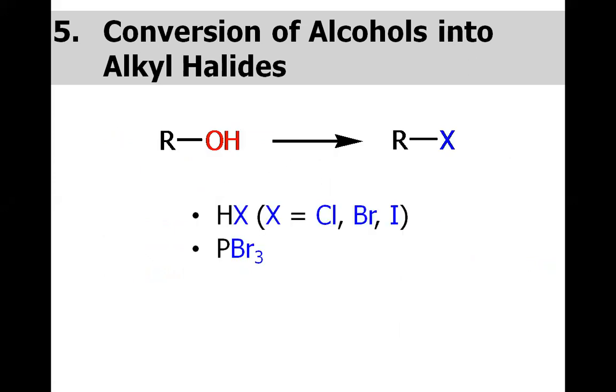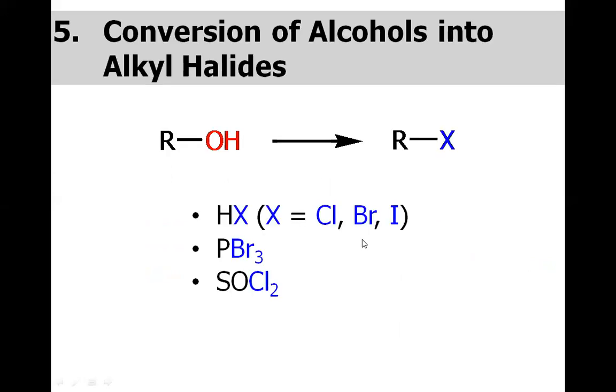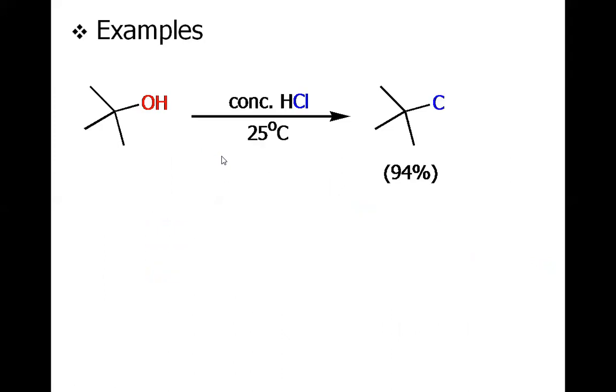Now let's discuss the conversion of alcohols into alkyl halides. If we treat the alcohol with the halogen acids such as HCl, HBr, or HI, and also if we treat with PBr3 or SOCl2, the thionyl chloride, we will have the OH replaced with that halogen. So let us discuss some examples.